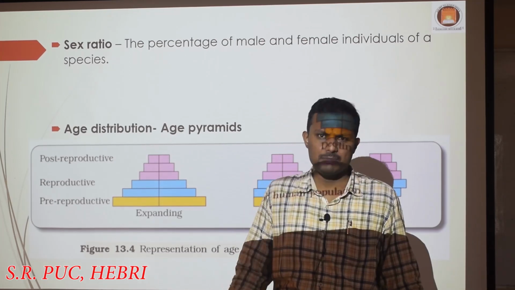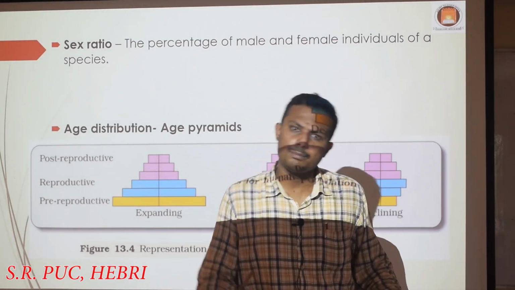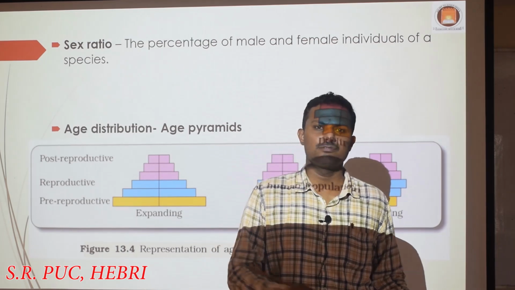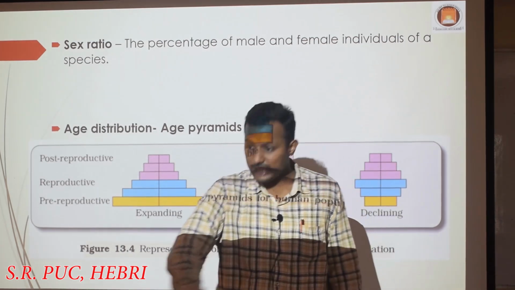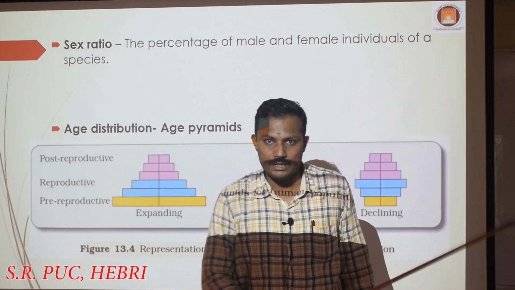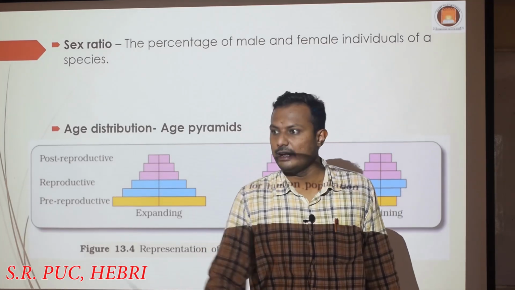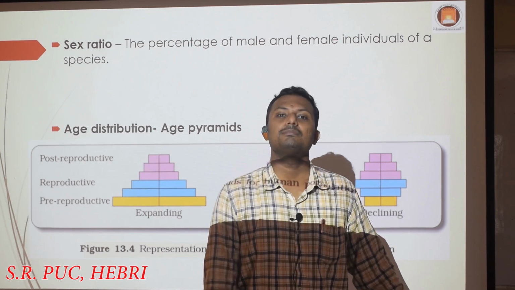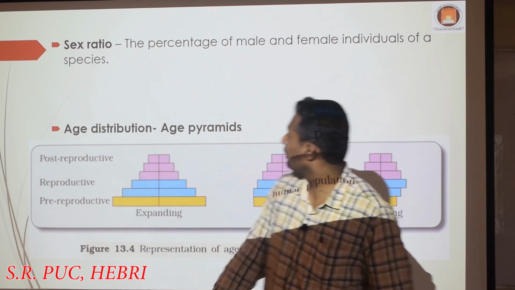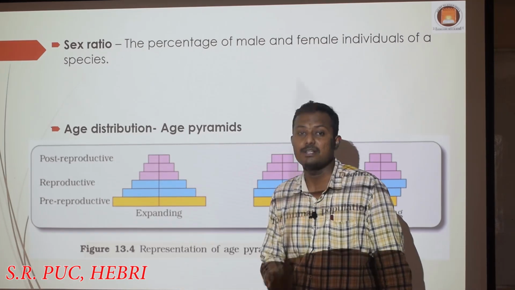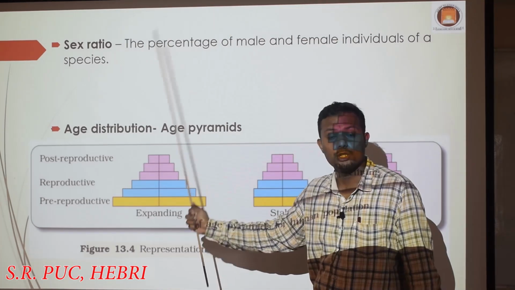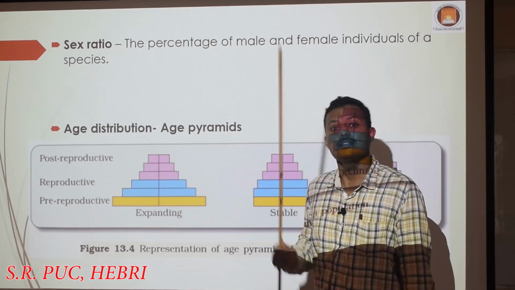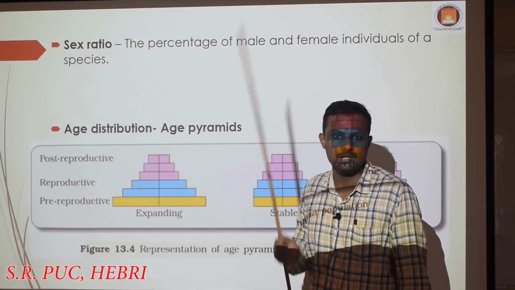Maybe 40% females or 60% males, or maybe vice versa, 50% males, 50% females. So if there are 10 human individuals here, and 5 of them are ladies and 5 of them are gents, obviously what will be the sex ratio? 50% male and 50% female. So that is how we calculate the sex ratio. That means, as a population attribute, we are talking about sex ratio, not the individual sex or individual gender.